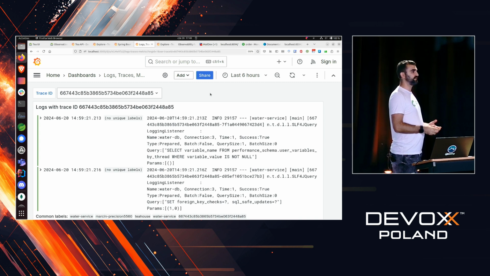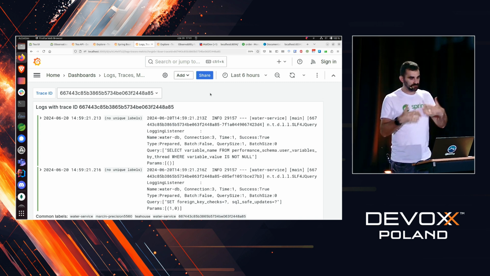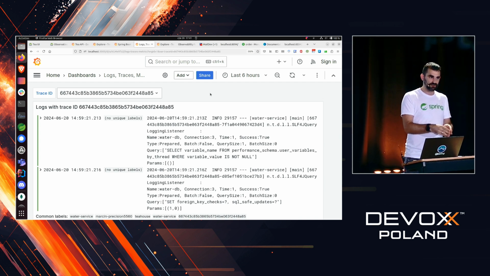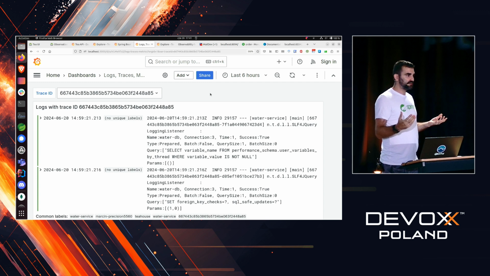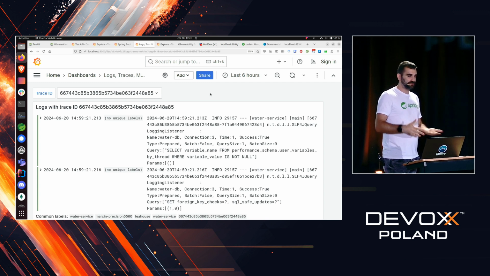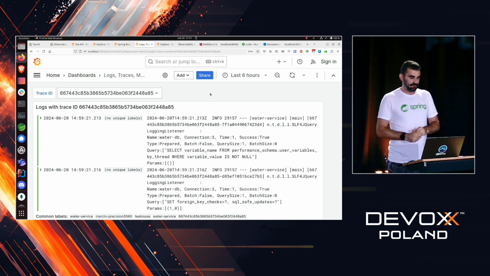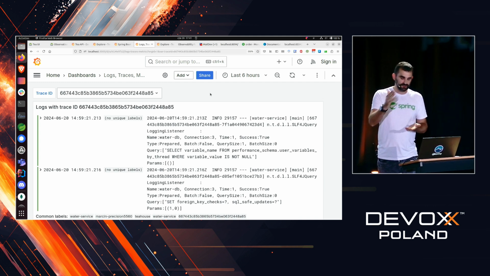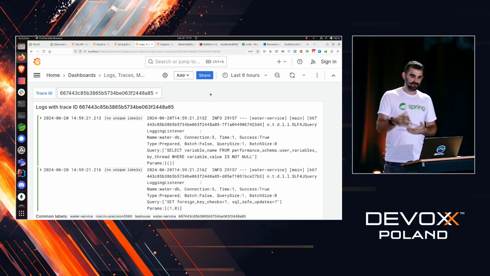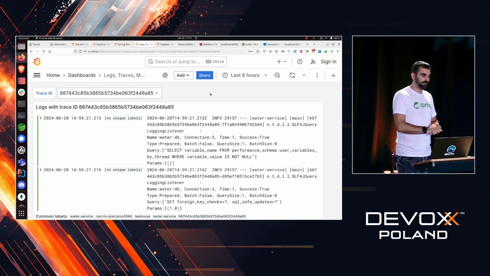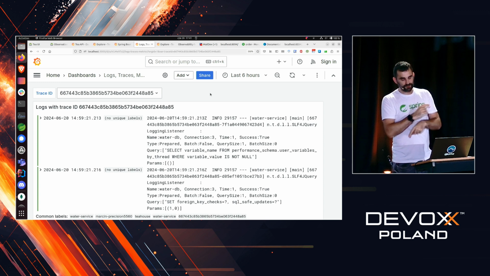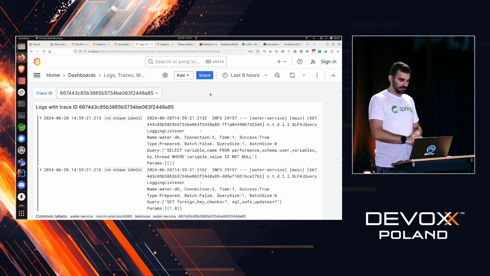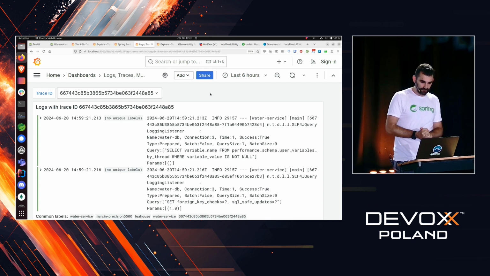Because what we believe in is that if we want something to get instrumented, we should go to that project and instrument it natively. Thanks to that, you were able to see metrics and traces. Plus, we've managed to jump between different pillars: logs and traces via the trace ID, metrics and traces via the exemplars, and traces to metrics via the same set of tags on a pre-configured query.